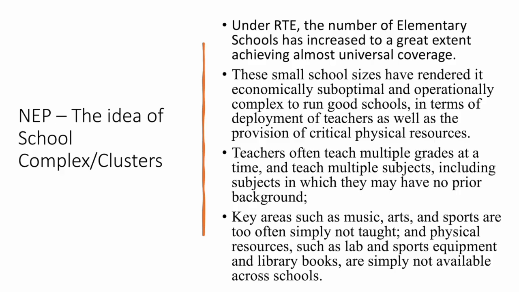But the problem is that these small sizes are economically suboptimal, and operationally it is very complex to run these schools in terms of providing more resources, infrastructure, deployment of teachers, and provision of critical physical resources, etc.